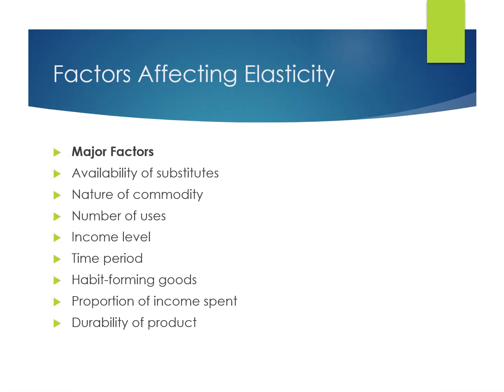Factors affecting elasticity. Number 1 is availability of substitutes. When a product has many close substitutes, consumers can easily switch to another product if the price rises. Therefore, demand becomes more elastic. For example, if the price of Pepsi increases, consumers may buy Coca-Cola instead. Since substitutes are available, demand for Pepsi is elastic.